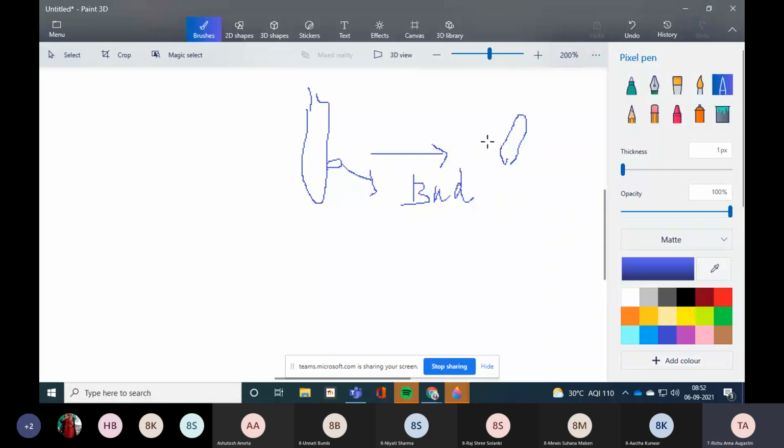When this bud is attached to this one, it is not an individual. This is part of this organism. When it grows after detachment, it is an individual organism. Now this is known as an individual hydra, right? So this is very common in reproduction in hydra. Is it clear?